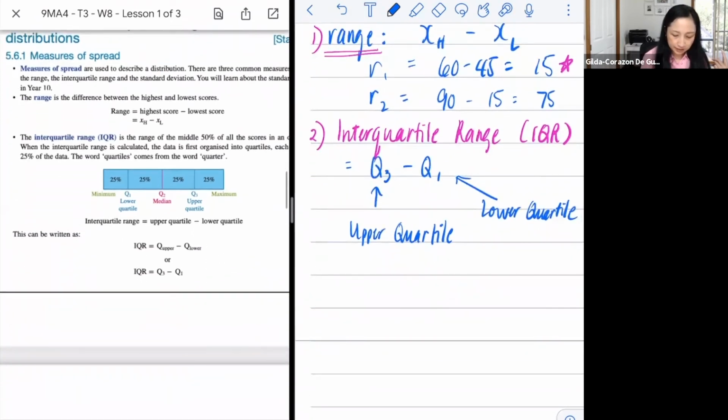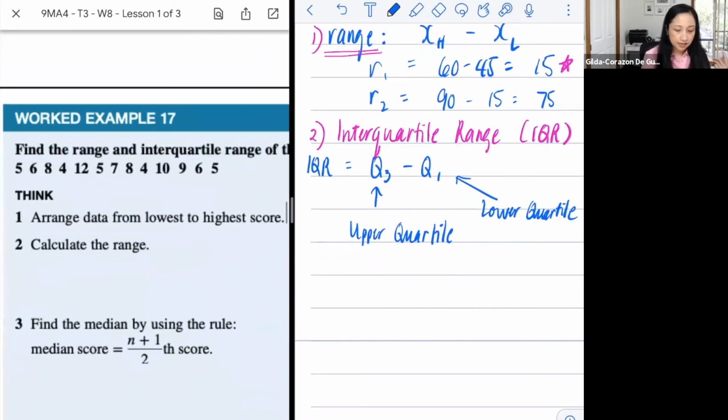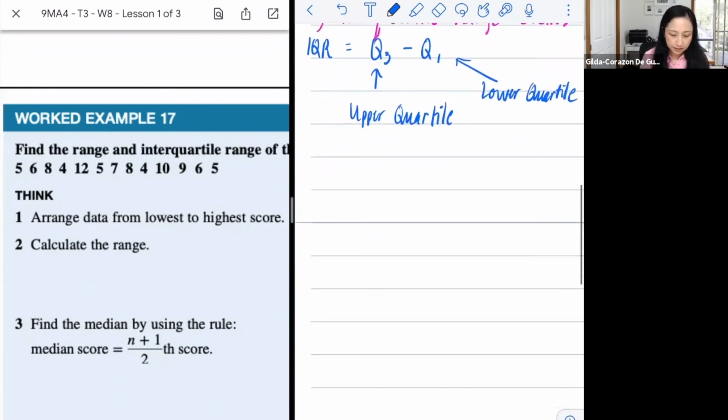So how do we do that? Let's have a look at our example here. We've got these scores: 5, 6, 8, 4, 12, 5, 7, 8, 4, 10, 9, 6, and 5. Just like when we're looking for the median, the first thing we have to do would be to arrange our data set into ascending order. All right, so let's do that now.